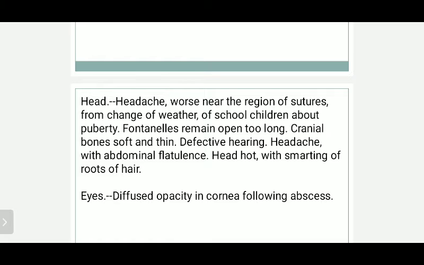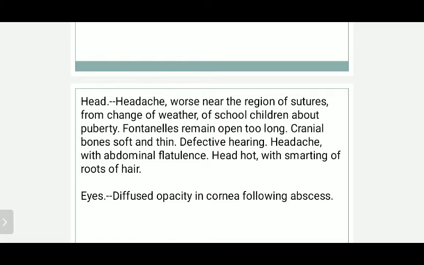Headache gets worse near the region of sutures. There is a lot of headache near the region of sutures, and it aggravates from change of weather, or it can start with the change of weather. It occurs in school-going children who are in puberty. Even growing pain has been seen.